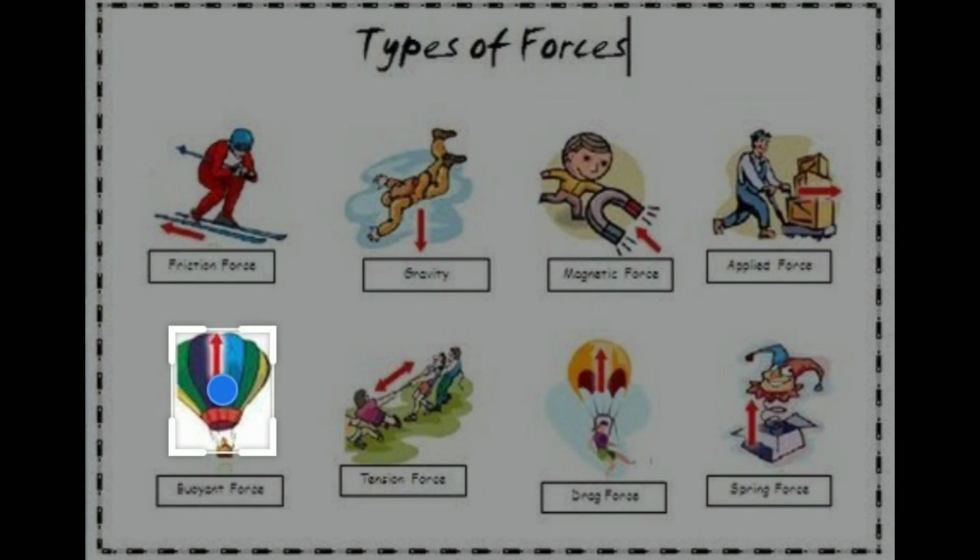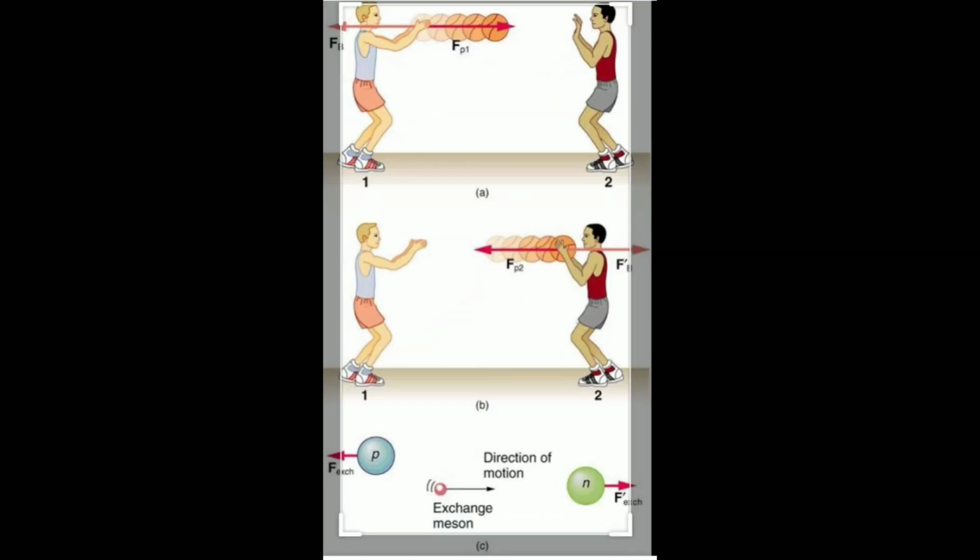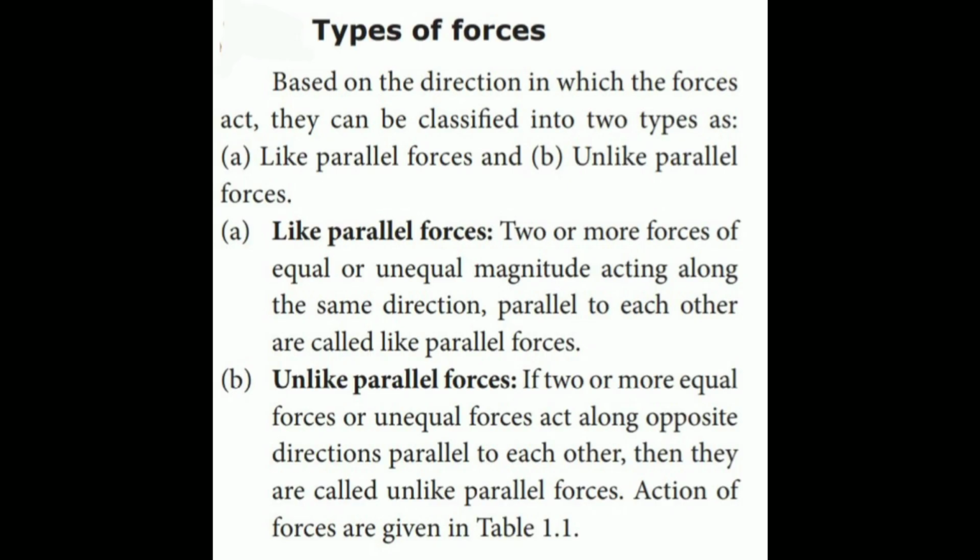Next, types of forces. Based on the direction in which the forces act, they can be classified into two types: like parallel forces and unlike parallel forces. Like parallel forces: two or more forces of equal or unequal magnitude acting along the same direction parallel to each other are called like parallel forces. Unlike parallel forces: if two or more equal or unequal forces act along opposite directions parallel to each other, then they are called unlike parallel forces.